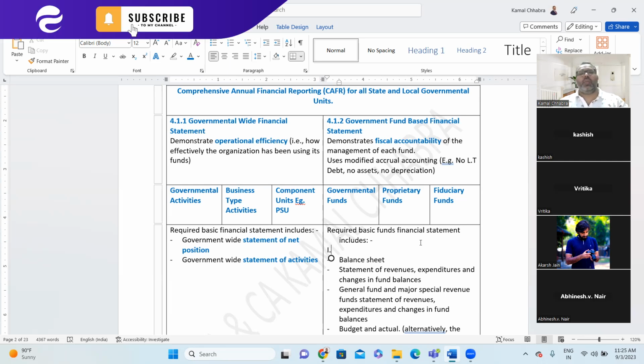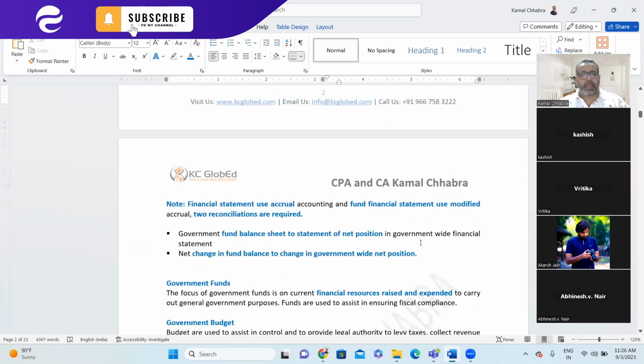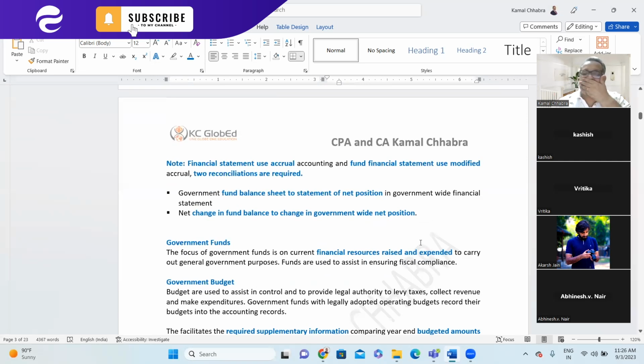Okay. So now we are coming down to the fund financial statement. Before coming to the respective funds, there are a few topics which we need to understand. Government-wide financial statements use accrual accounting, and fund financial statements are using modified accrual accounting. Right? So yesterday we discussed three types of accounting: cash method of accounting, accrual method of accounting, and third is hybrid method of accounting. Right?